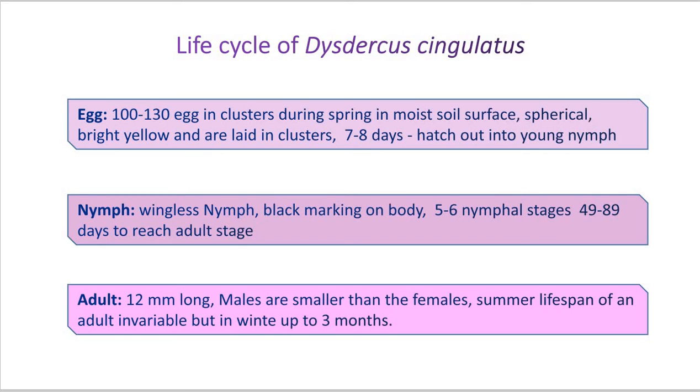in summer the lifespan of an adult is variable, but in winter it may live up to 3 months. Okay. The lifespan of the adult is variable depending on the climatic condition, but probably in the winter season it lives near about 3 months. Okay. Now this is about the life history, the life cycle of Dysdercus cingulatus.